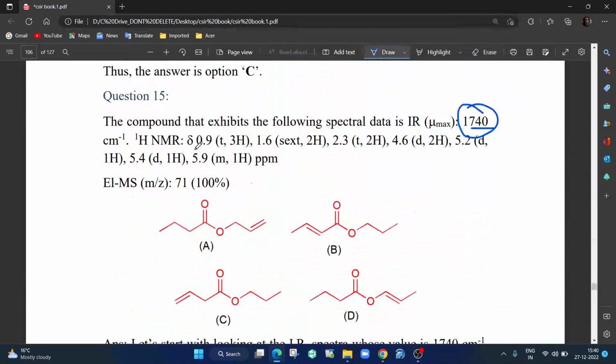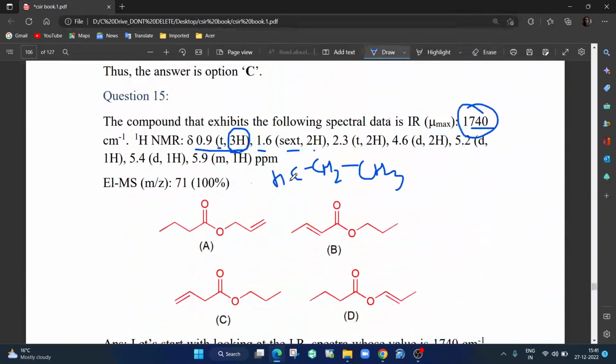And proton NMR, it says there is a triplet at 0.9. 0.9 means highly shielded, and a triplet of 3 protons means CH3 is there clearly. Triplet means beside CH2. Then you have 1.6 sextet, 2 proton signal. 2 proton signal means it has to be CH2, and it must be beside some 5 hydrogen atoms, so something like CH3 and CH2. That's what should show a sextet, unless they are diastereotopic in nature.